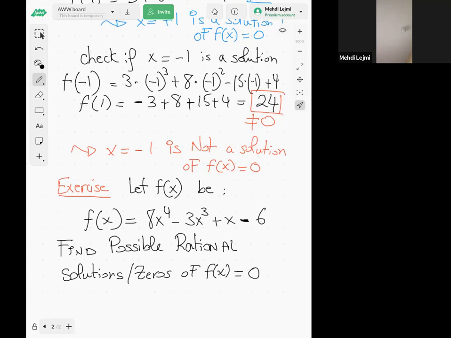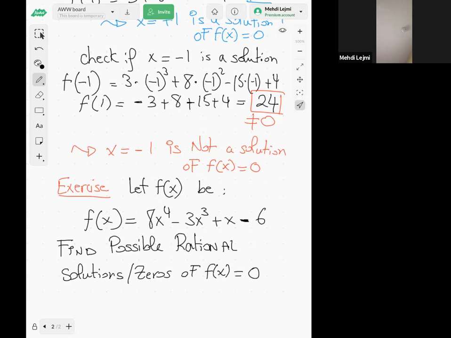Yes, Samira, it's a long list, so that's why, if you want to find the solutions of f of x equal to 0 and you try to check all the solutions, then in most cases that would take a lot of time, right? Because the list can be long. So that's why I will show you how to use the list without trying all the numbers in the list to solve the equation, right?